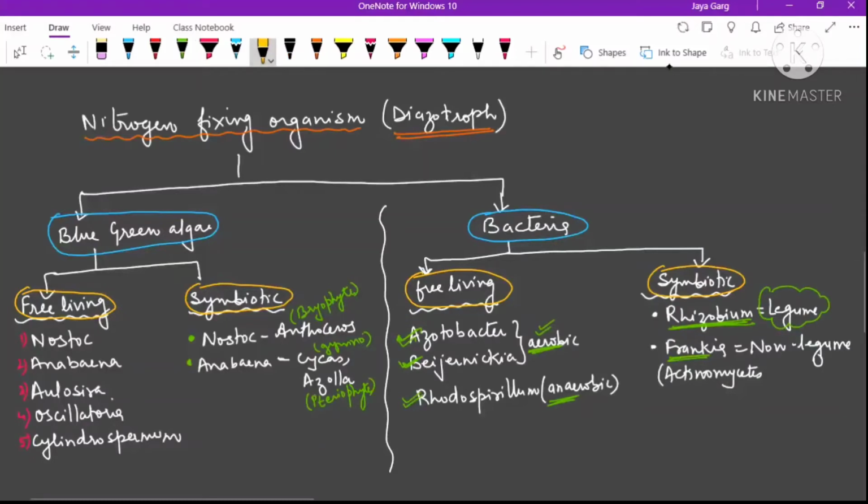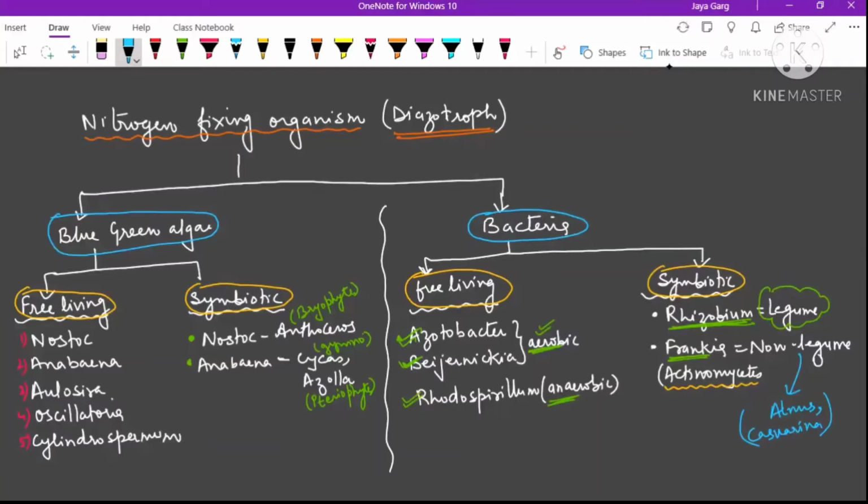Please focus, Frankia is a member of Actinomycetes, and it makes association with the root nodules of non-leguminous plants. An example of such a plant is Alnus. Another example is Casuarina. So these are the two examples of non-legume plants. This is the entire list for you to learn.